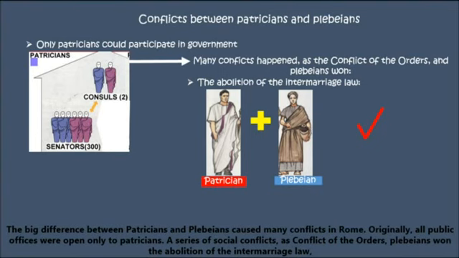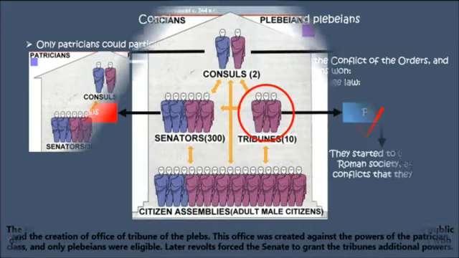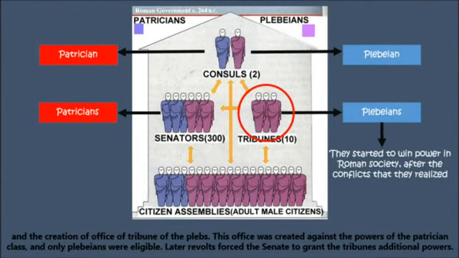The big difference between patricians and plebeians caused many conflicts in Rome. Originally, all public offices were open only to patricians. In a series of social conflicts known as the conflict of the orders, plebeians won the abolition of the intermarriage law and the creation of the office of tribune of the plebs. This office was created against the powers of the patrician class, and only plebeians were eligible. Later revolts forced the Senate to grant the tribunes additional powers.